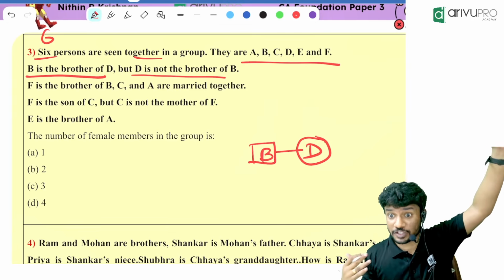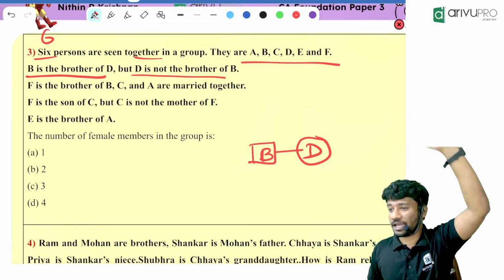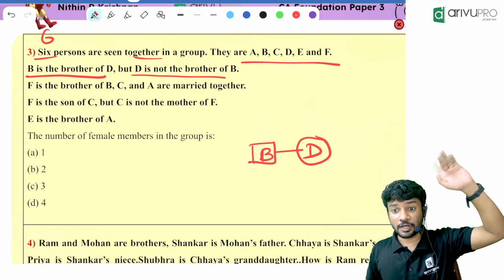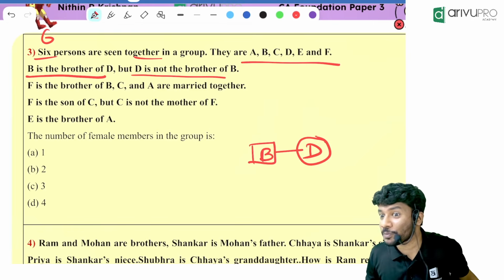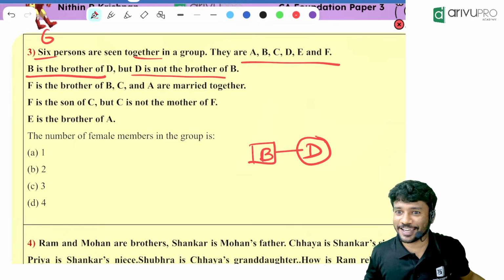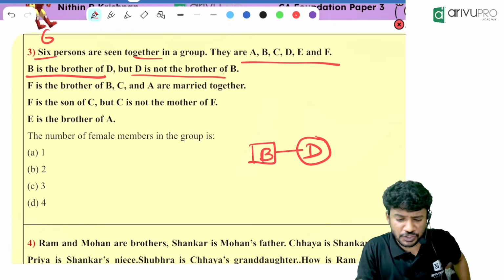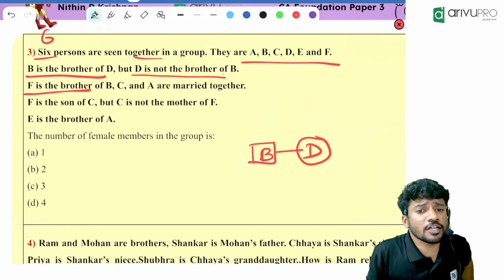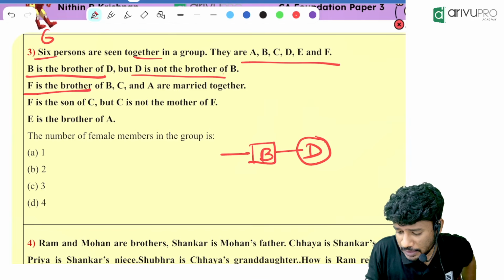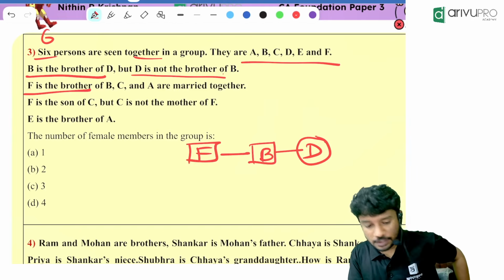Sometimes in some questions, we will see it the other way. D is the son of A. But A is not the father. You will be like, hey, A is not the father. You should understand that A is the mother then. Opposite gender, you should take that. Are you getting the point? Look here. So D is what? Sister. F is the brother of B. So F is the what of B now? F is the brother. So gender reveal is done now? Yes. What gender? Male gender.